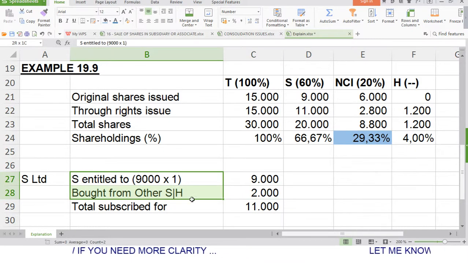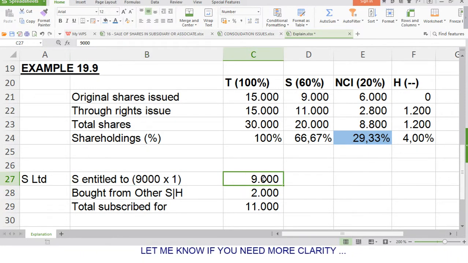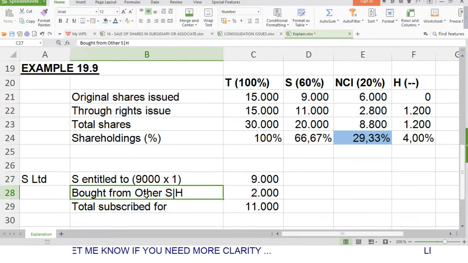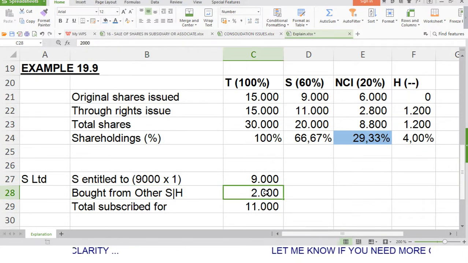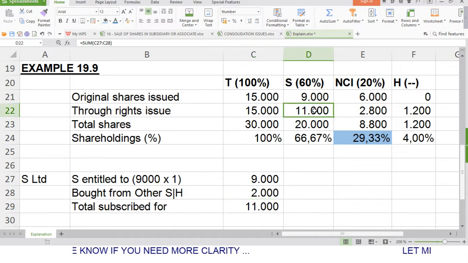Now looking at this working here, as I said before, S is entitled to another 9,000 shares. It's a 1-for-1 issue, but they also bought rights from other shareholders which amount to 2,000. So they are entitled to a total of 11,000 additional shares now, which is this 11,000 you see here.